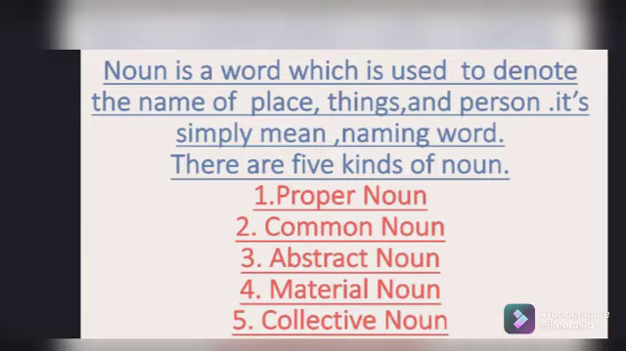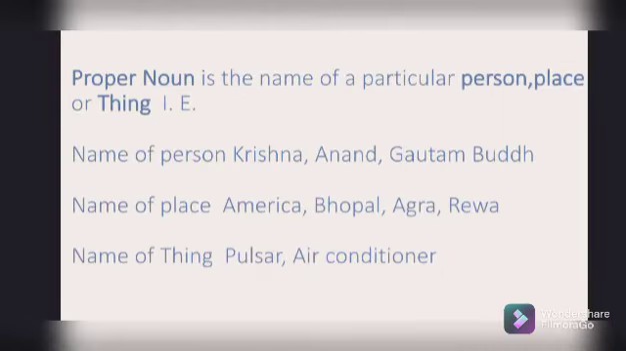There are 5 kinds of noun. First, the proper noun. The second, the common noun. The third, the abstract noun. The fourth one is the material noun, and the fifth one is the collective noun. Now guys, we step ahead.